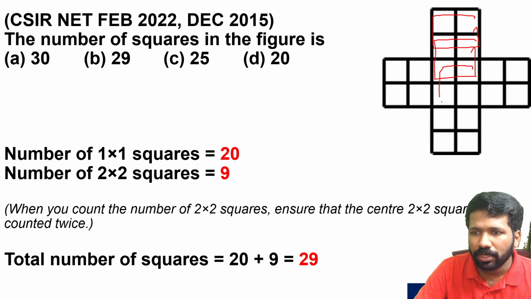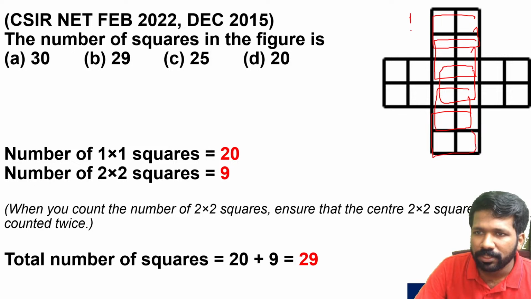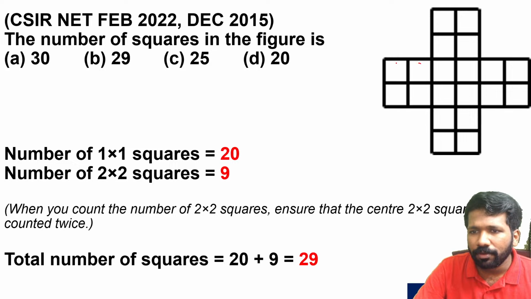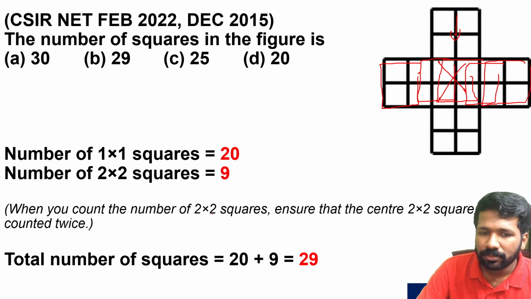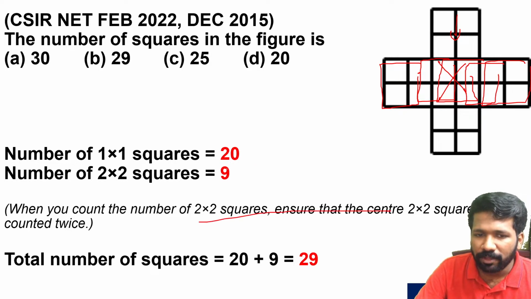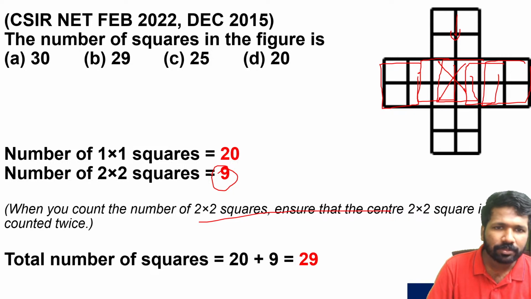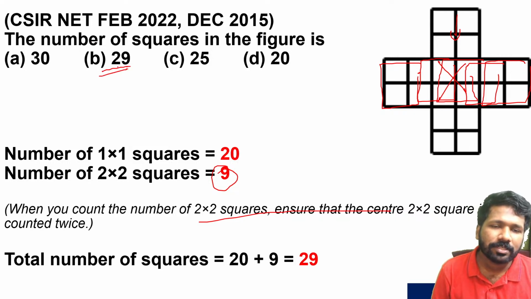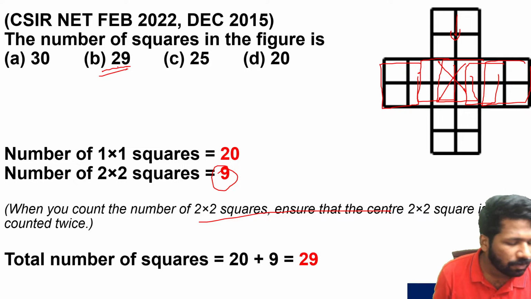How many are there? First we can see vertically 1, 2, 3, 4, 5, vertically 5 in this direction. Now horizontally, listen very carefully. Horizontally when you count, you may think it is 5, but it is not 5, because the middle one was already counted vertically. So don't count it again. So 3, 4 only. So 5 plus 4, 9 2 by 2 squares. So 20 plus 9, 29 in total. All of you clear? This was asked in 2022 also, 2015 also.